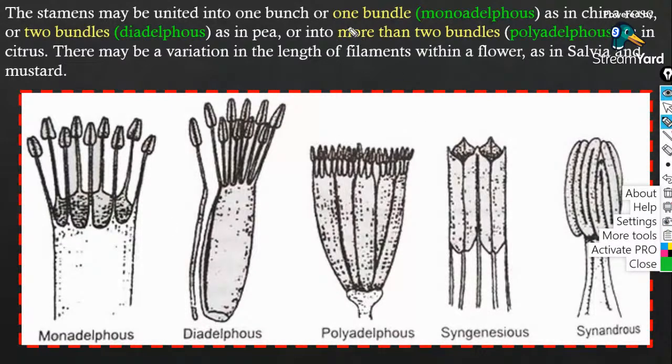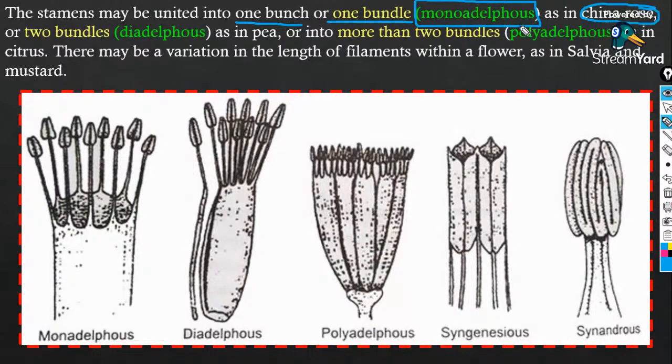The entire stamens in that flower will get united into one bunch or one bundle. Such a condition is known as monoadelphous, as seen in China rose.